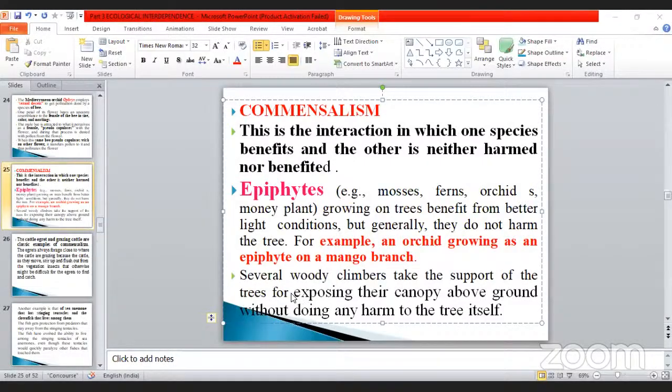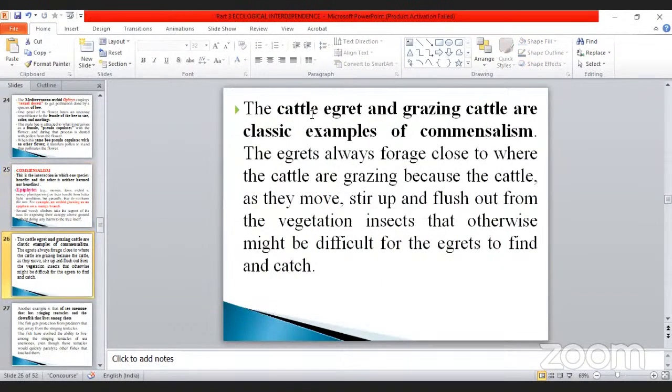The epiphyte. Several woody climbers take support of the trees for exposing their canopy above the ground without doing any harm to the tree itself. So I have already given that example. Another example, the cattle egret and grazing cattle are classic examples of commensalism. The egret always forages close to where the cattle are grazing because the cattle, as they move, stir up and flush out from the vegetation insects that otherwise might be difficult for the egrets to find and catch.